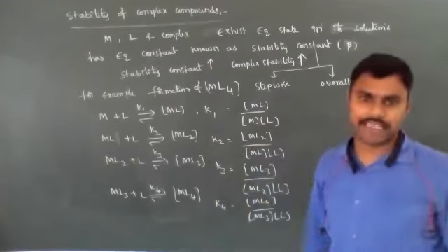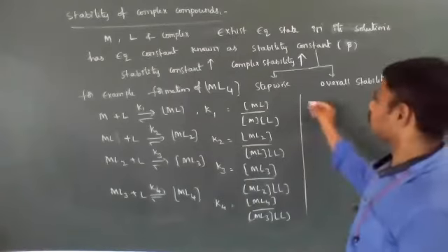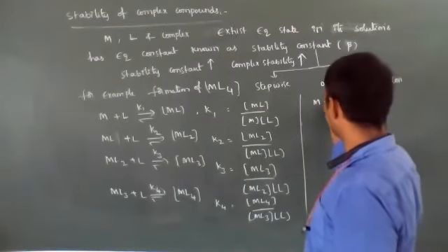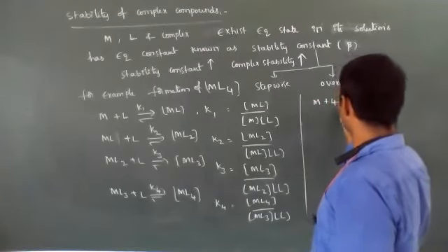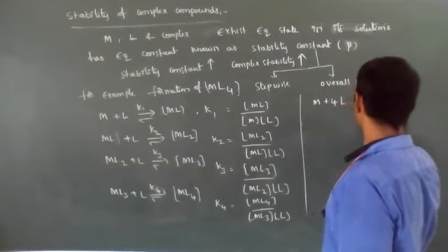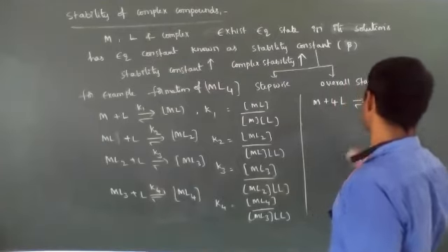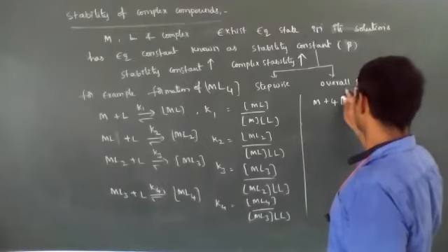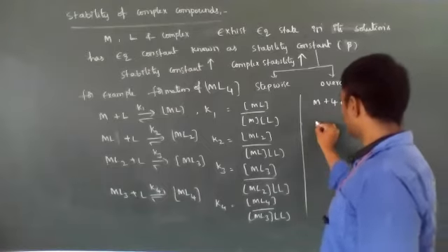This is the stepwise formation. Now, if M plus 4L is converted into ML4 in a single step, then the equilibrium constant is known as beta, the overall stability constant.